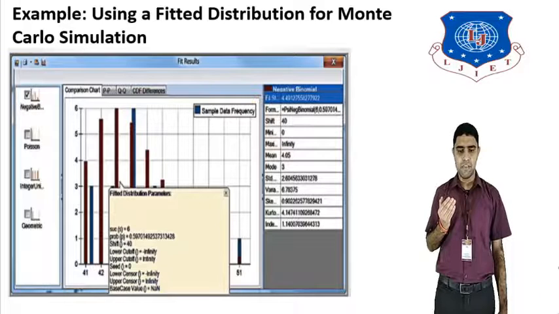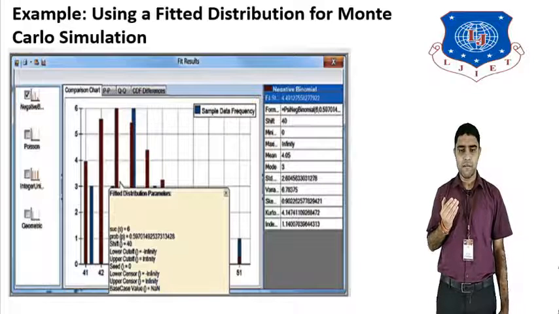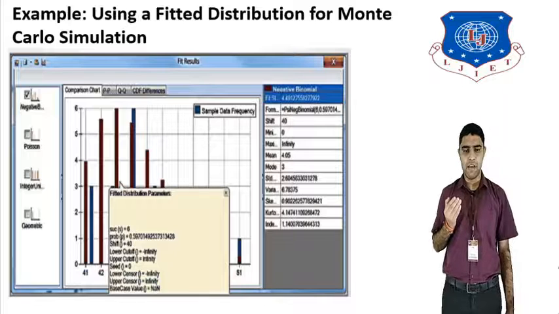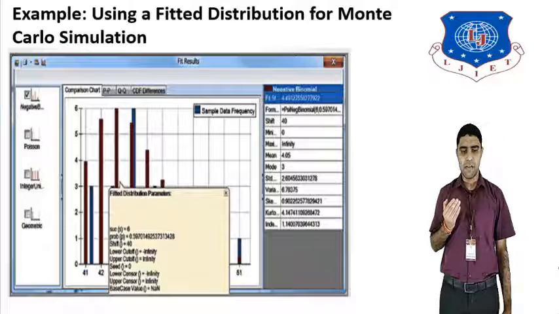There are different parameters for the negative binomial. We select them, and then it simulates and plots the graph, shown as a bar graph in the example.